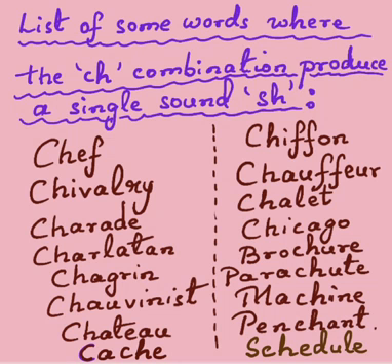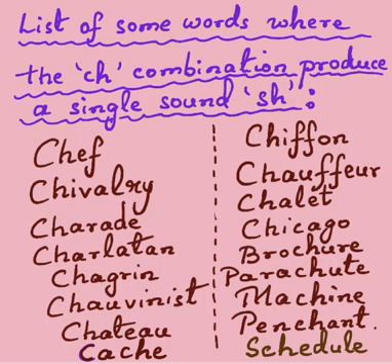The next word is pronounced as chauffeur, which means driver. Chauffeur. The next word, chalet, C-H-A-L-E-T, pronounced as chalet, is a small wooden house. There's hardly anyone who does not know where the city of Chicago is. It is one of the largest cities in the US, and the word is pronounced as Chicago.